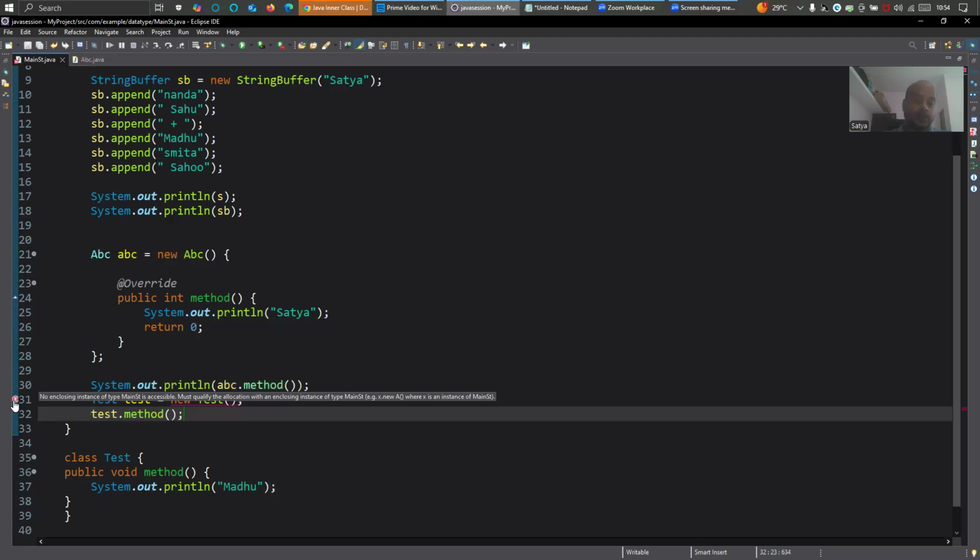So what it is saying: no enclosing instance of type MainST is accessible. Must qualify the allocation with an enclosing instance of type MainST, x dot new A, where x is an instance of MainST.